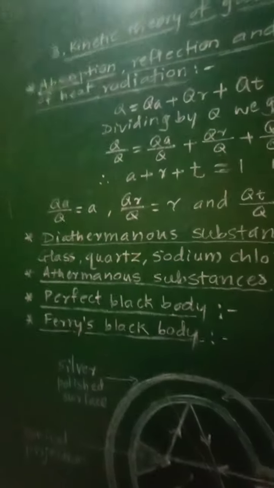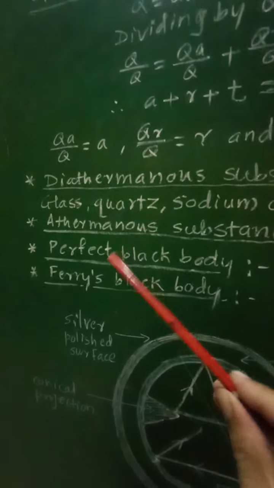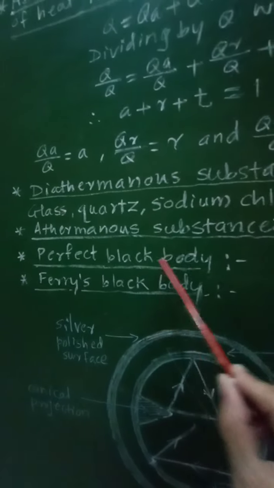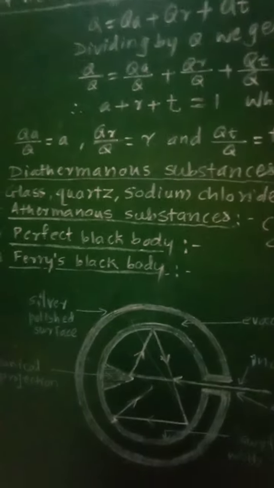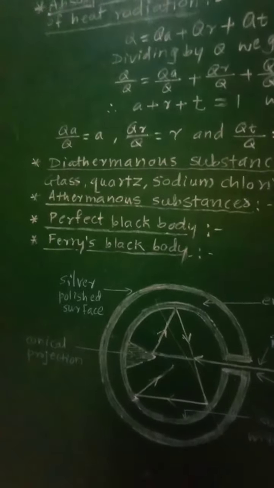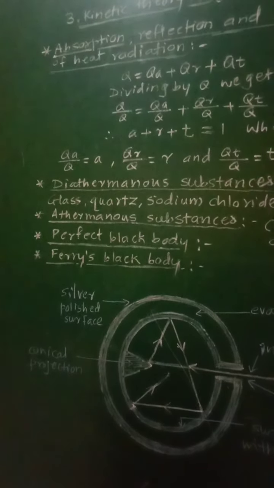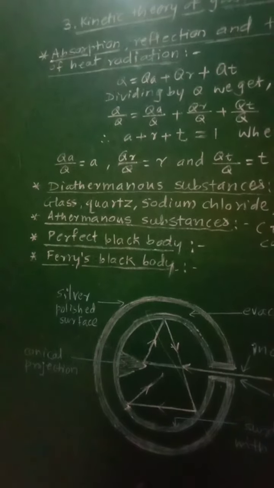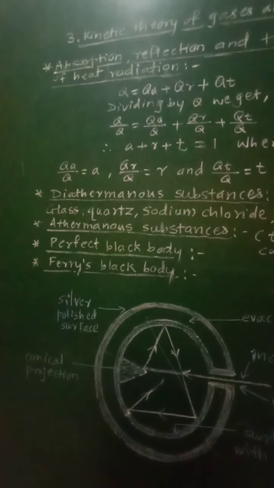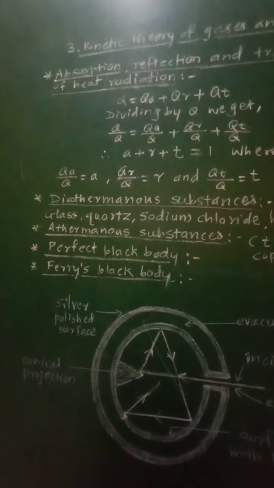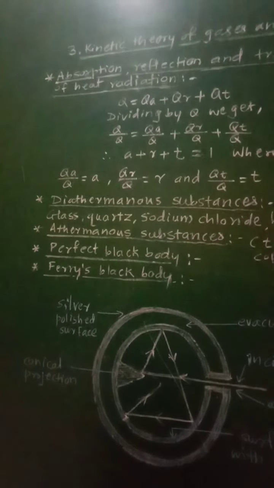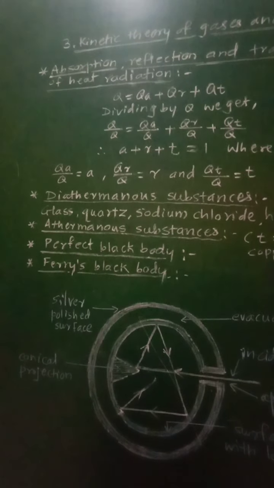Then let us go to the next point: what is a perfect black body?